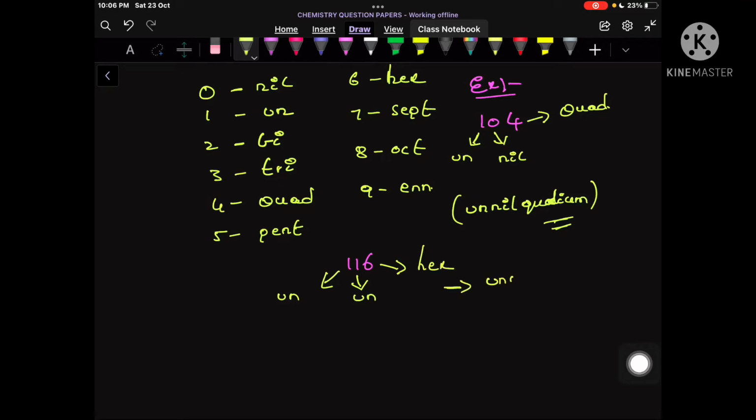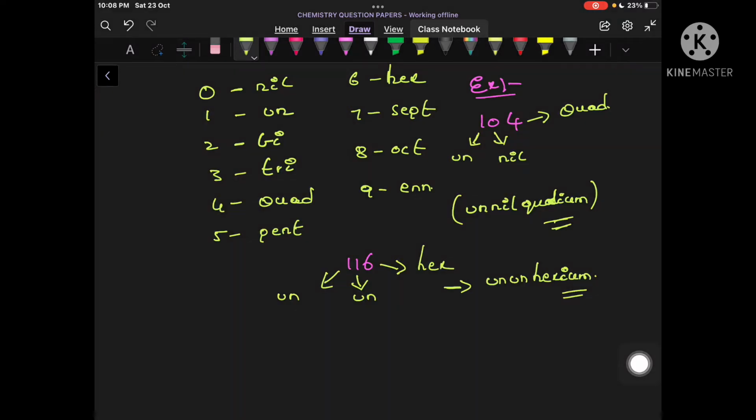Ununhexium. So this is how first of all we name the element by using IUPAC nomenclature. Then after finalizing which name should be given to that element, we name that particular element.